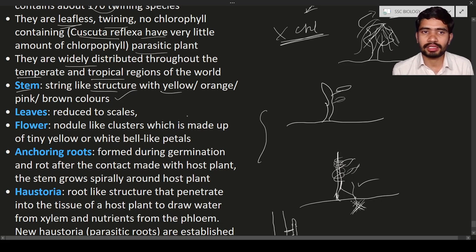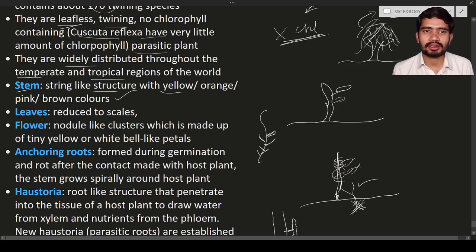Now the leaves. The leaves of the dodder are reduced to scales. The scales will be in this way. The leaves are present in the form of scales, like the scales that you will see on the body of fishes. Such type of scales is present, but with a slightly different shape. So the leaves are reduced to scales.